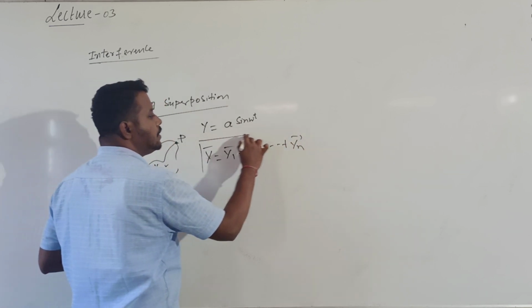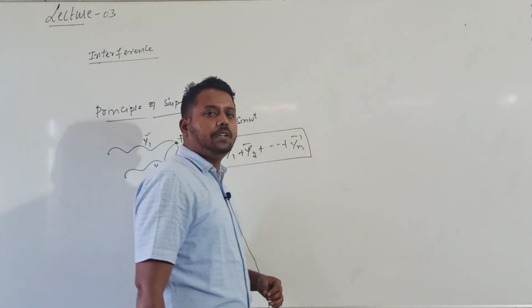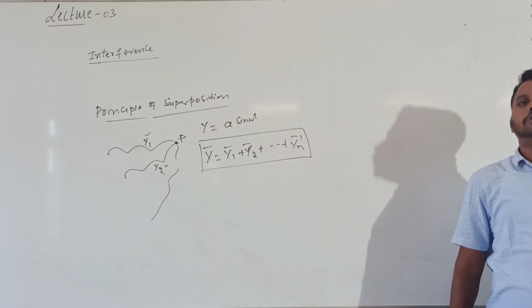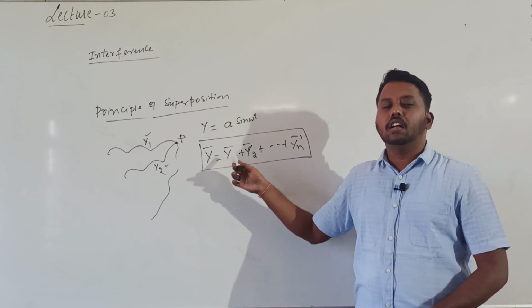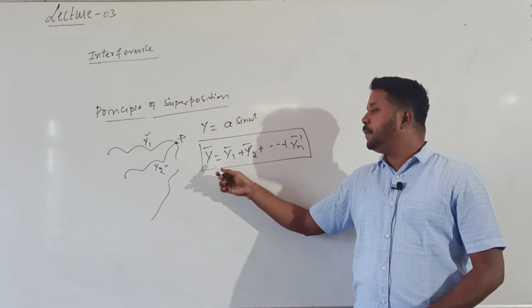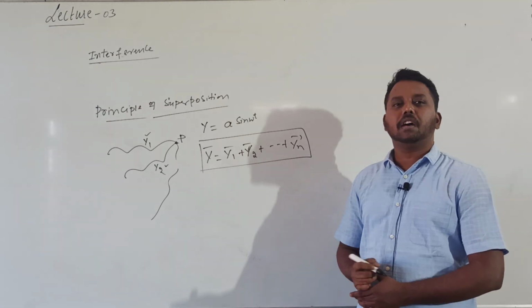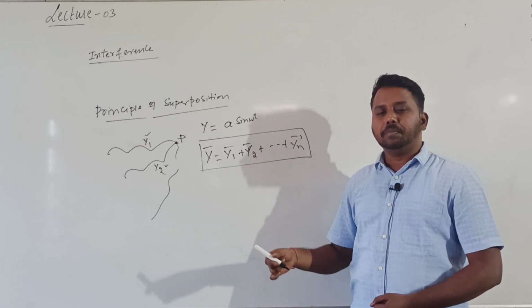This is called the principle of superposition. It states that whenever two or more waves reach a point simultaneously, the resultant displacement is equal to the vector sum of the individual displacements. Since displacement is a vector, we should use vector addition.